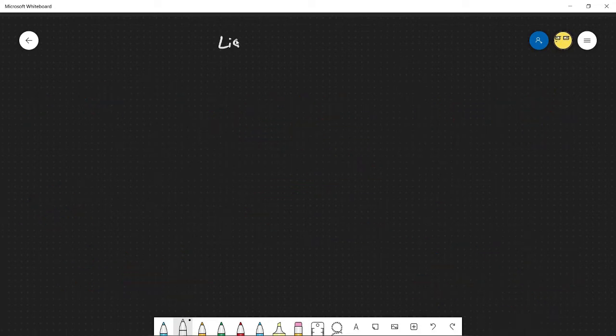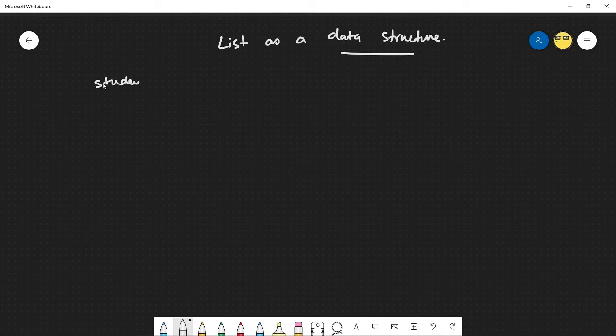Let's start by looking at lists as a data structure. This is a relatively new term for us, but what it all means is that you're not just storing one piece of information of one data type, but instead you're able to hold multiple pieces of information in just one list variable. So let's define a list. I'm going to call it student, and I'm going to give some values to it. I'm going to give it a string value, an integer, a float, and a boolean.